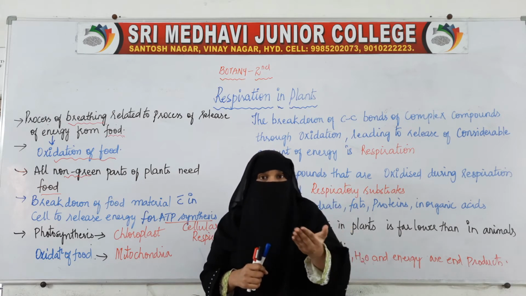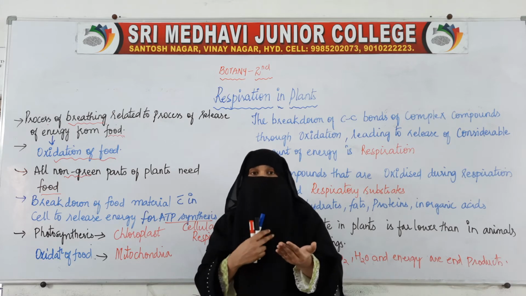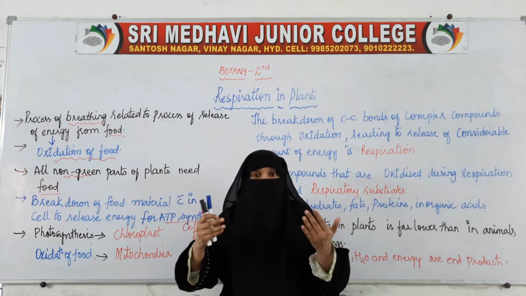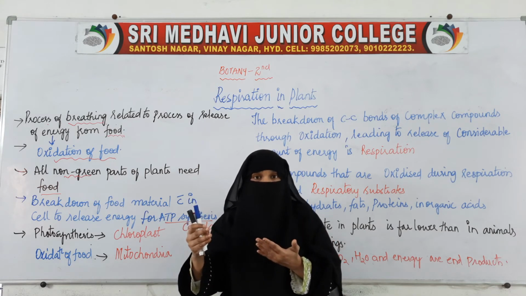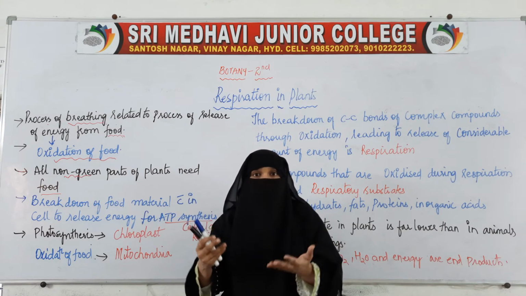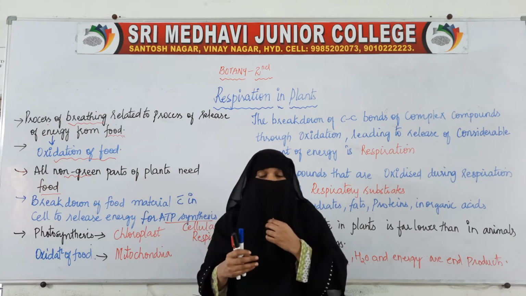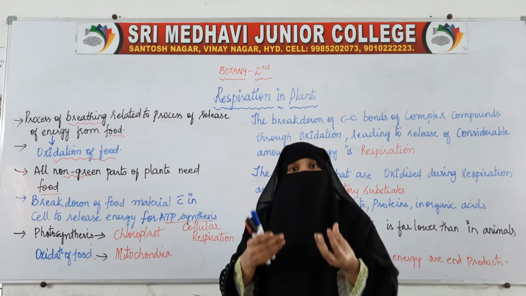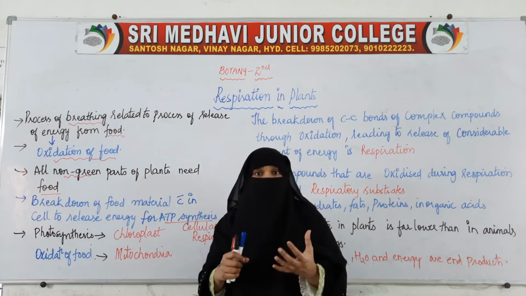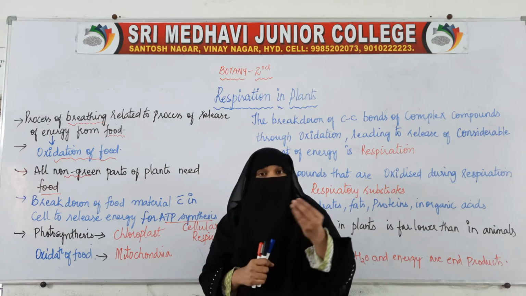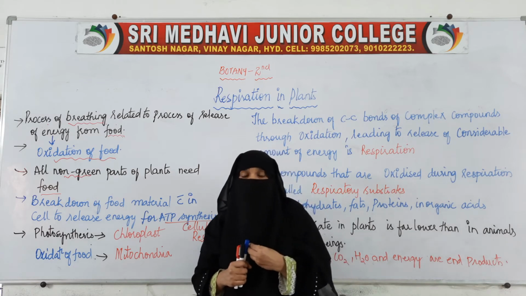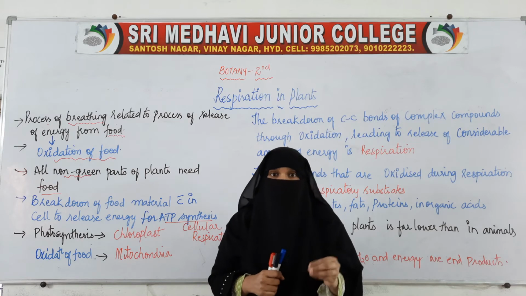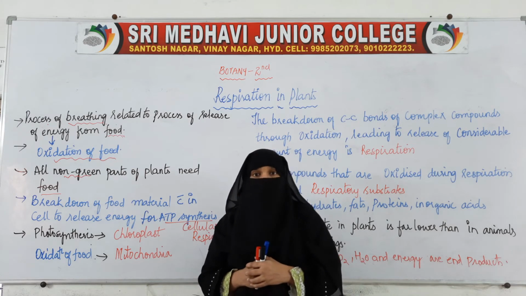The leaves prepare the food material and give it to other parts, like the non-green branches, the roots, and the flowers. All of these require food material. So they give food material to them also, and they store food material in the form of fruits, vegetables and different products, which will be utilized by us. So in short, plants provide food material to themselves as well as to other living organisms.